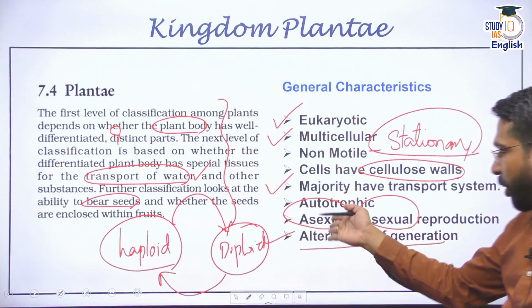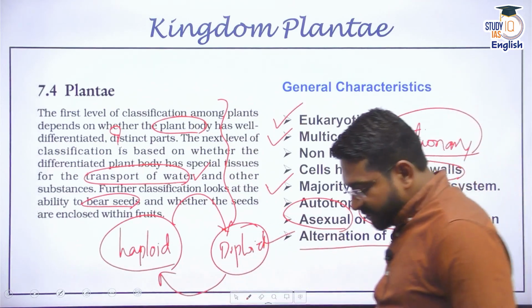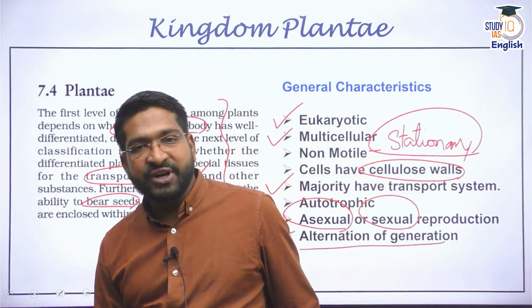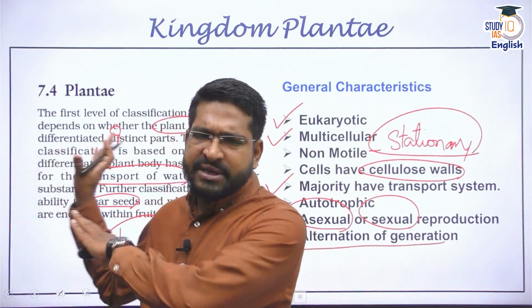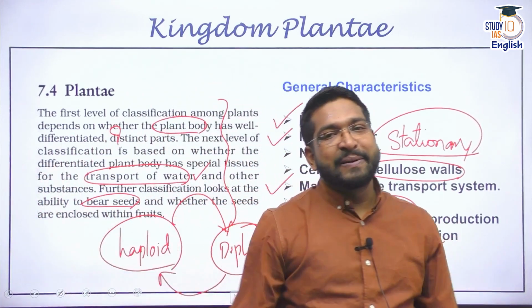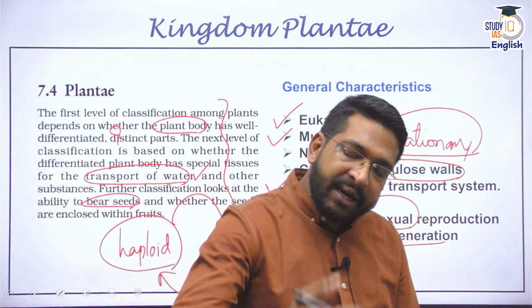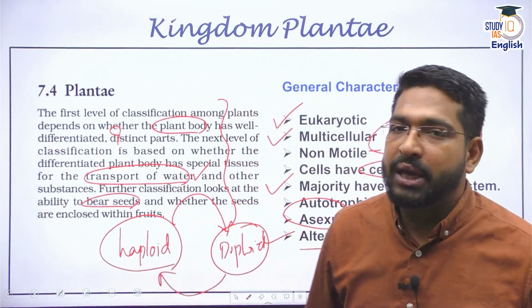That is called alternation of generation. In many plant species we find alternation of generation. So these are some basic characteristics of kingdom Plantae. Now, how do we further subcategorize this kingdom Plantae?